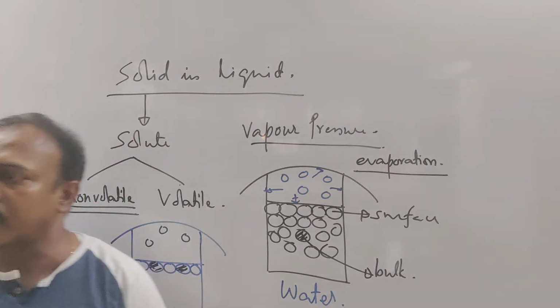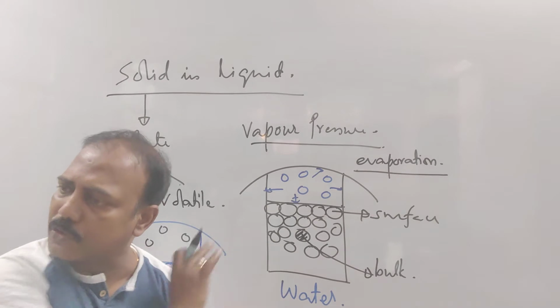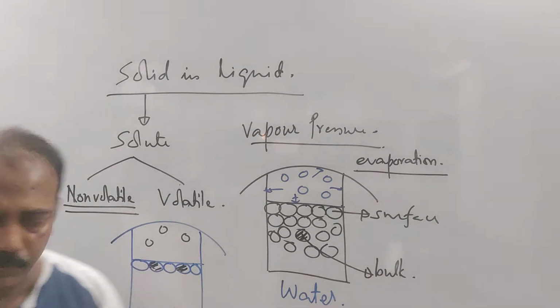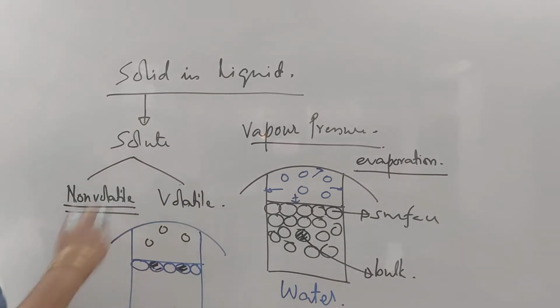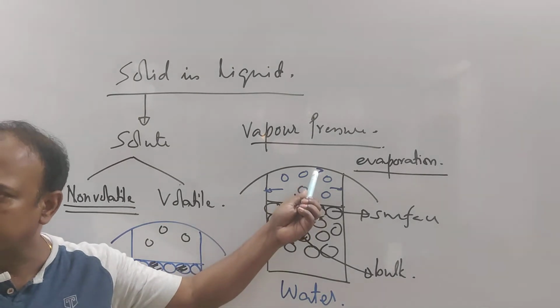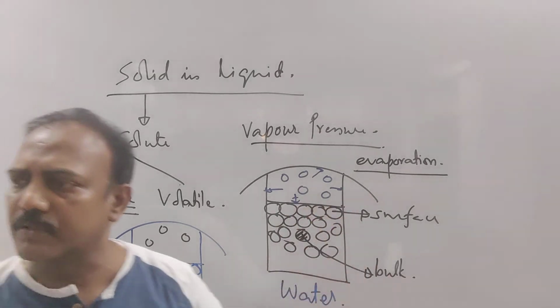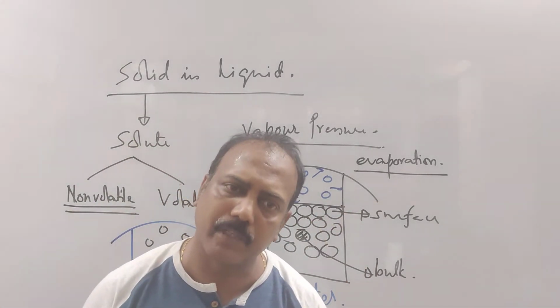Clear? The vapor pressure of a solution of a non-volatile solute is less than that of the pure solvent. Yes? Any doubt? Now if I heat this, if I increase the temperature, obviously its evaporation rate will increase, more evaporation will take place. More evaporation means more vapor pressure. So the vapor pressure will increase with the increase in temperature.